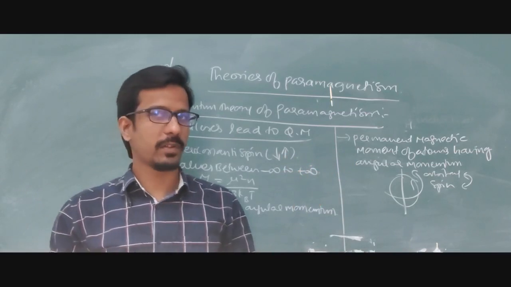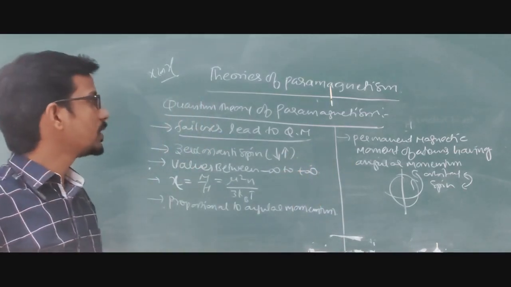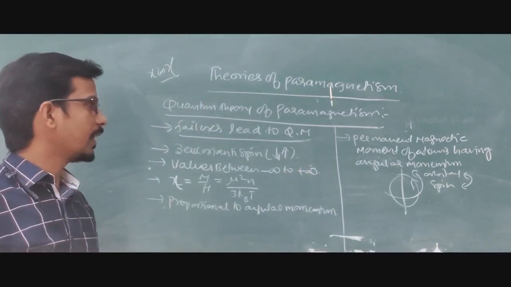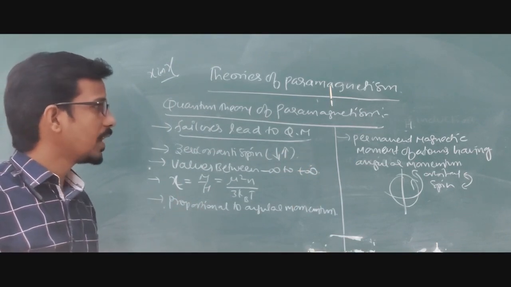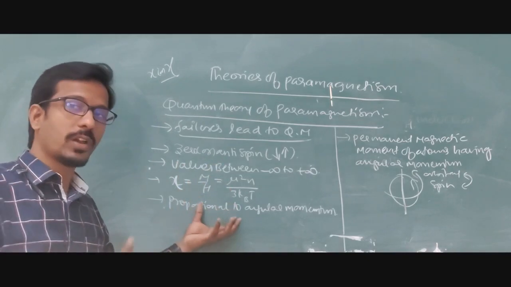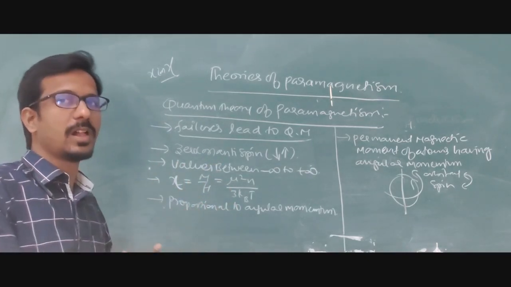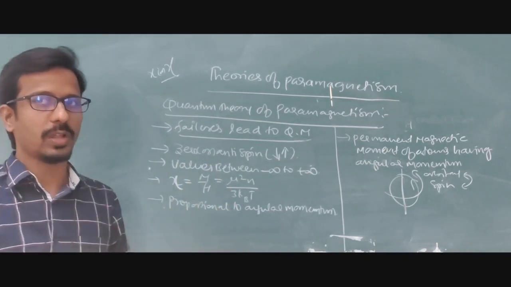So overall in this class we have discussed the theories of paramagnetism and how the quantum theory of paramagnetism came into existence. But we will not discuss quantum theory now. We will discuss in the next class what the quantum theory actually explains.